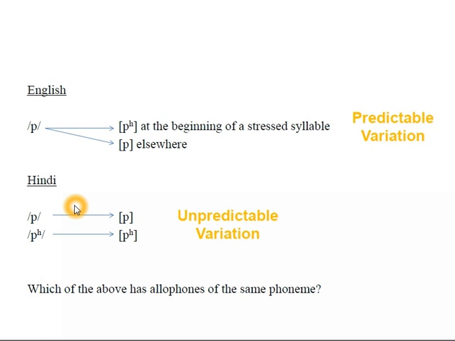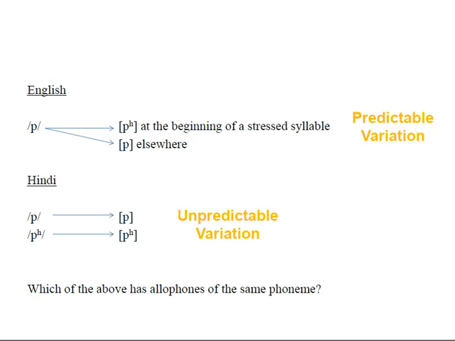In Hindi, however, we have a quite different situation, because of course these two sounds are pronounced, but if one sound is pronounced in a given environment or another sound is pronounced in that same environment, then it can change the meaning of the word entirely. And so Hindi speakers have to pay very close attention to the difference between these two sounds, because it could mean the difference between one word and another word.